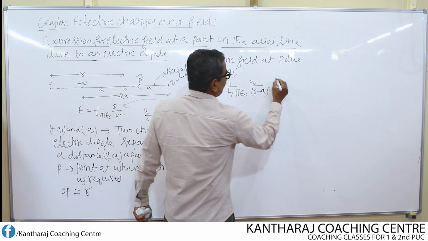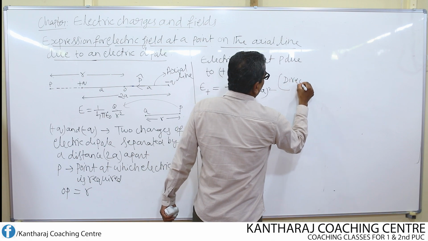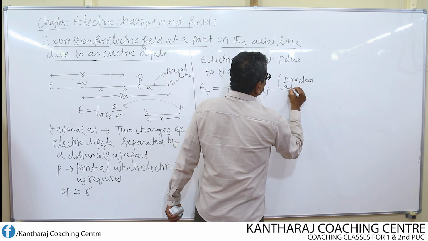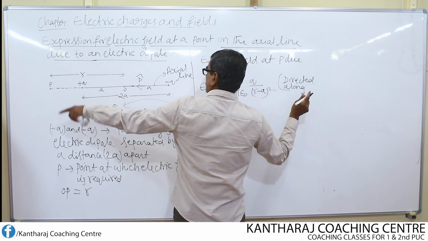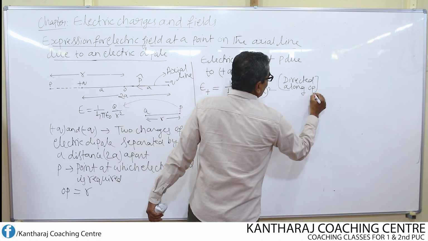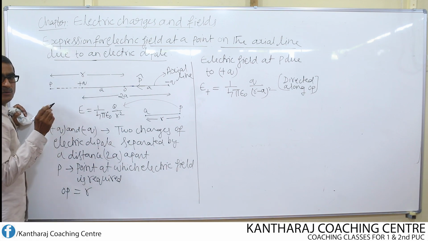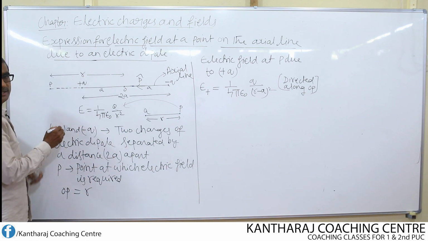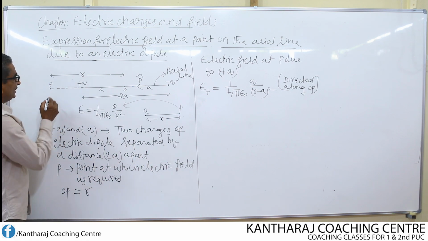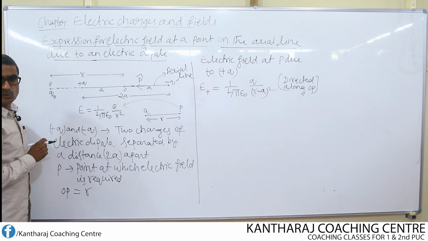Mention the direction now. I write like this, directed along OP. How can I write the direction like this? Because if you want to find the direction of field at the point P, all that you need to do is simply keep a test charge q0.